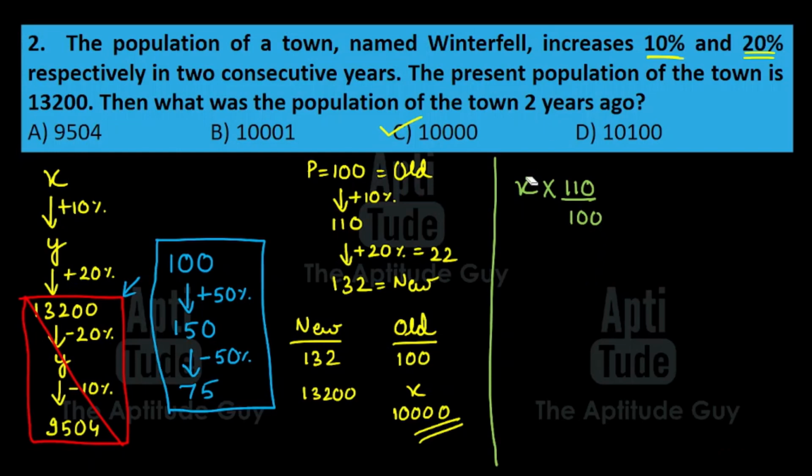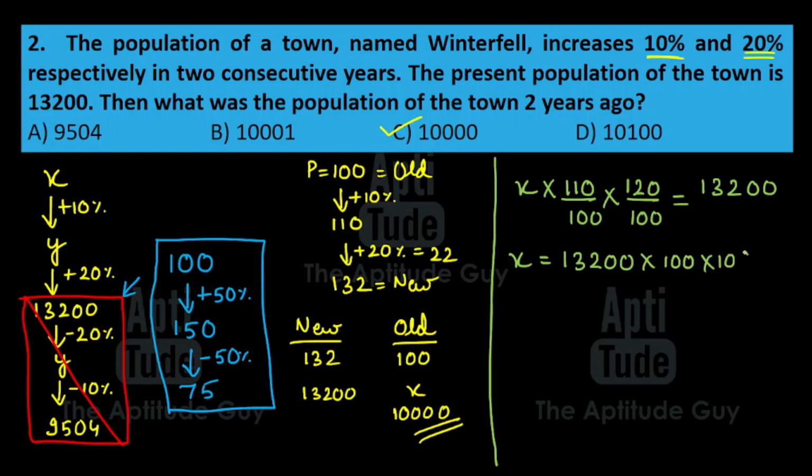And then what happens? This increases by 20%. So if something increases by 20%, it becomes how much percent? 120%. Now this whole thing is equal to the final population, that is 13200. Now all you have to do is solve for x. Simple 6th standard mathematics, linear equation in one variable. Let's do it. X is equal to 13200 into 100 into 100 divided by 110 into 120.